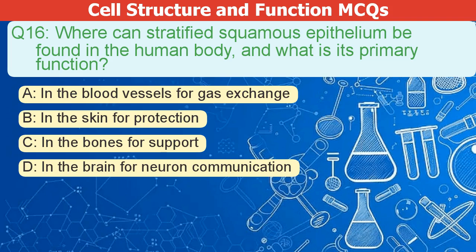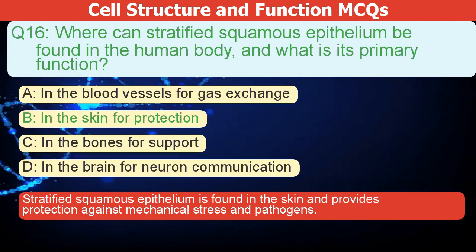Where can stratified squamous epithelium be found in the human body, and what is its primary function? A. In the blood vessels for gas exchange. B. In the skin for protection. C. In the bones for support. D. In the brain for neuron communication. The correct answer is B. Stratified squamous epithelium is found in the skin and provides protection against mechanical stress and pathogens.